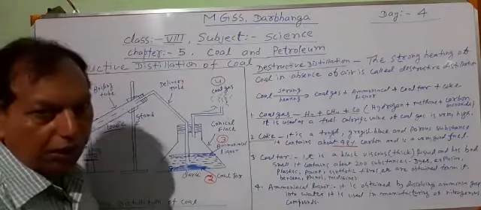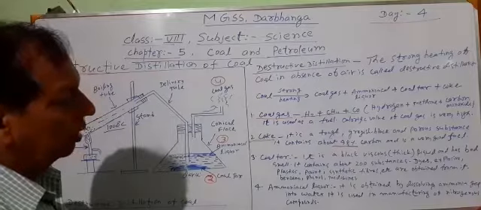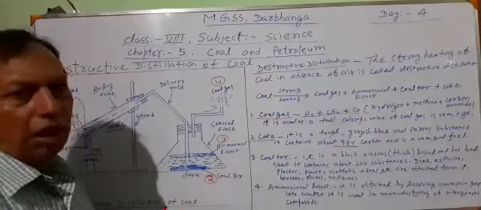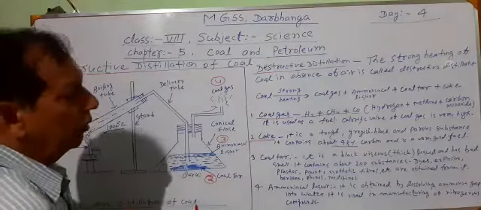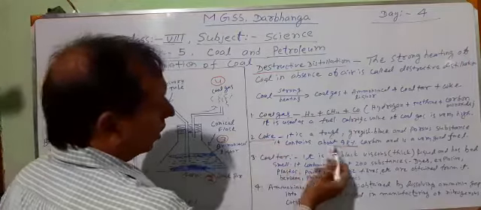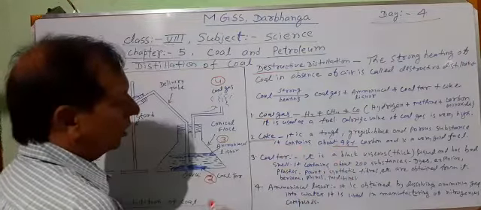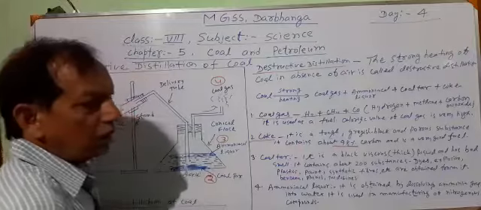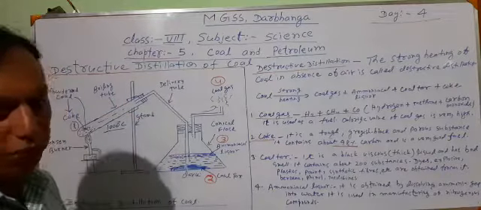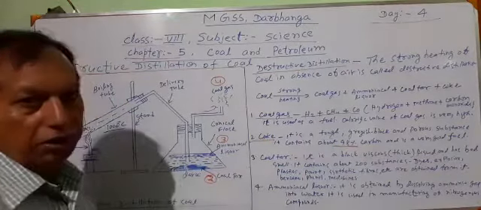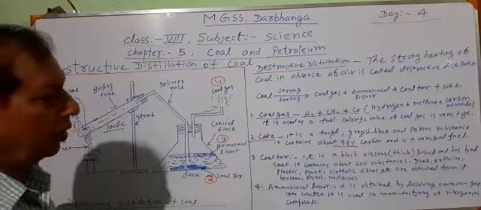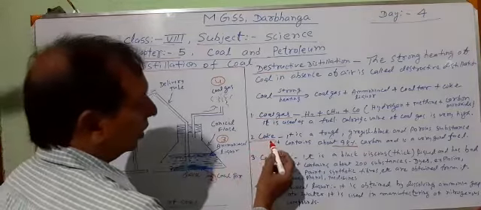Among all the coal we have read already, anthracite is the best quality coal, which contains approximately 95% carbon. This coke contains 98% carbon. It means coke is a very good quality fuel, and it is used as fuel in industries and also in metallurgical processes. In metallurgical processes, it is used for reduction of metal.